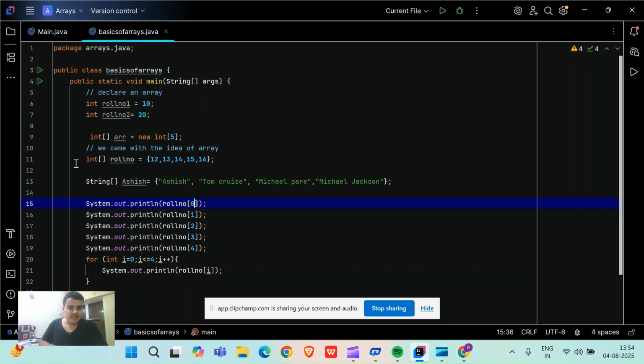So friends, just see here, int roll number equal to, this time I am taking the roll numbers of 5 students. If I want to go by the old, conventional way, I used to make a variable for each of the 5 numbers, and only then I could store them. But now array came, declaration and initialization of an array came, I can simply put the values 12, 13, 14, 15, 16, and the array got created. Okay, simple stuff. I think till here nobody is having any doubt, right?